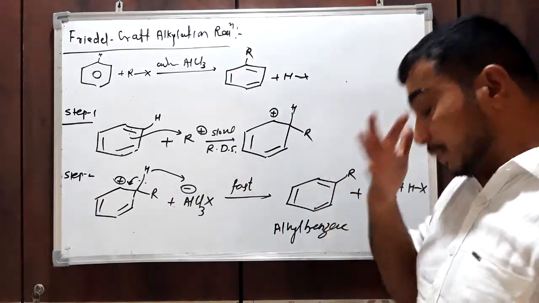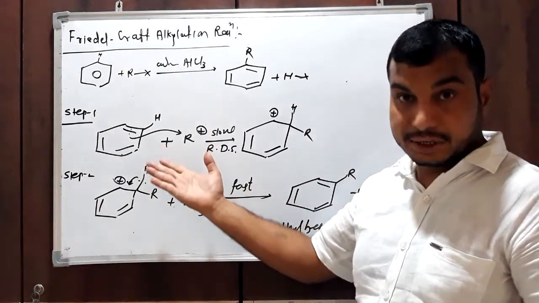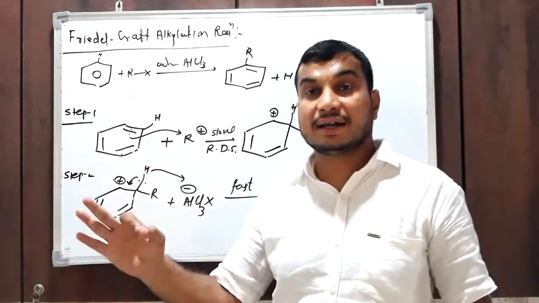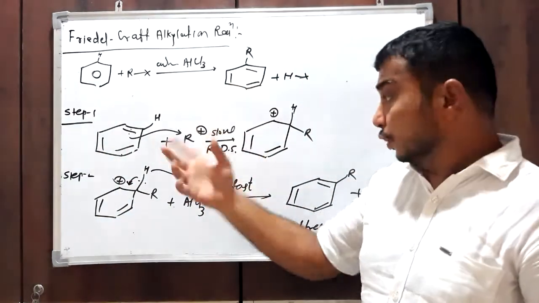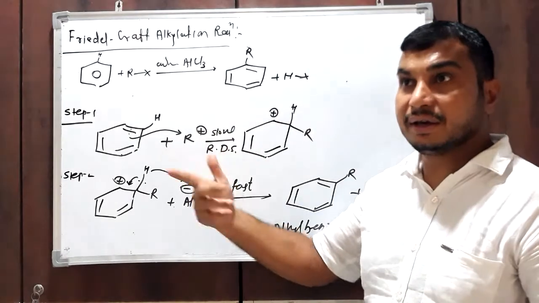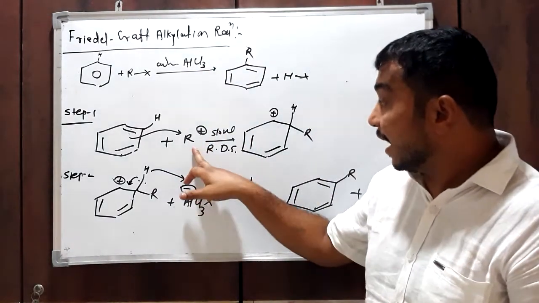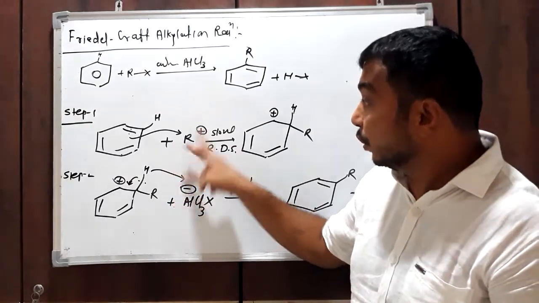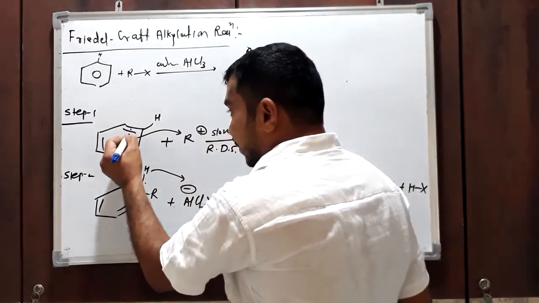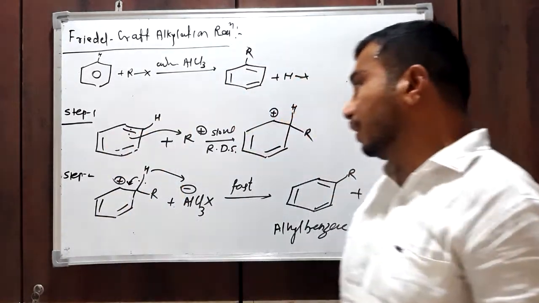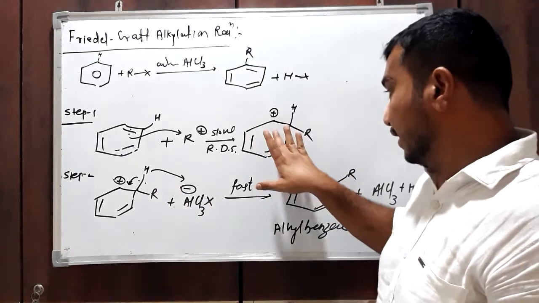In step 1, the electrophile R plus, which is formed previously by the reaction between alkyl halide and anhydrous AlCl3, also produces H plus and AlCl3X minus. Then that R plus, which is the electrophile, will attack the benzene ring. The pi electrons of one of the carbon atom bonds will be involved in bond formation with R like this, and it will produce a carbocation.